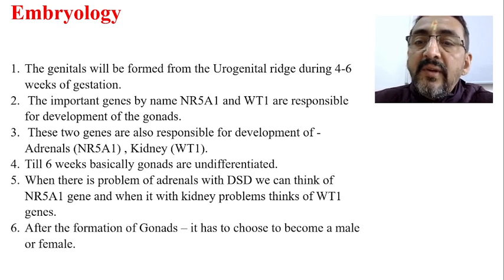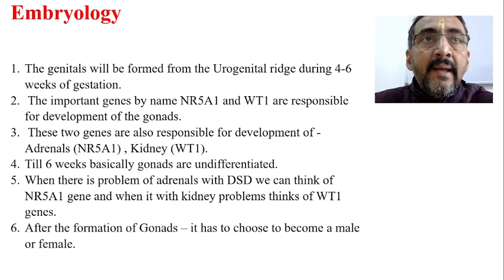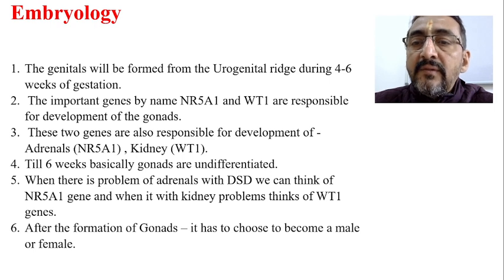Now till 6 weeks, which means almost 1.5 months, the gonads are undifferentiated. We also say embryogenesis is the period where the zygote is undifferentiated. Similarly, up to 6 weeks of life, the gonads are totally undifferentiated.